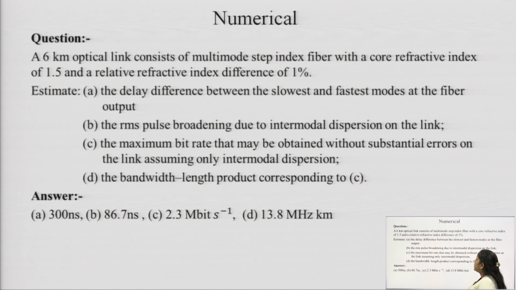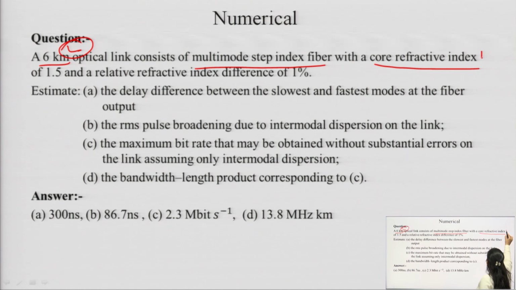Now, there is one numerical based upon this. Here is what is given: a 6 kilometer optical link, that is, length L is 6 kilometer, of a multimode step index fiber, the fiber which we have discussed now, with a core refractive index, that is n1 equal to 1.5, and a relative refractive index difference, that is del, equal to 1%.